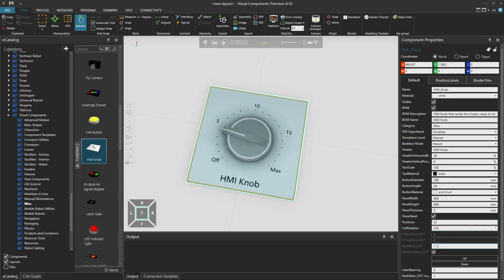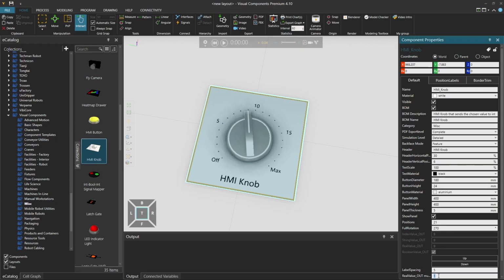You can see here the values that it's signaling. There's an index, string, real value and boolean. So for instance, if I turn to the off, the string is off, index is 0, real value is 0 and boolean is false. When I turn the value not off or not 0, the boolean stays true.